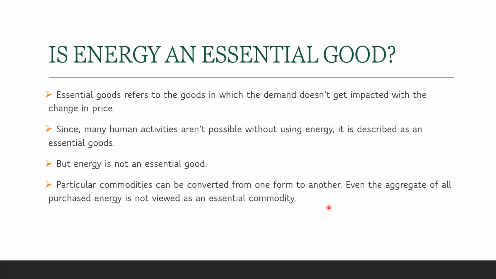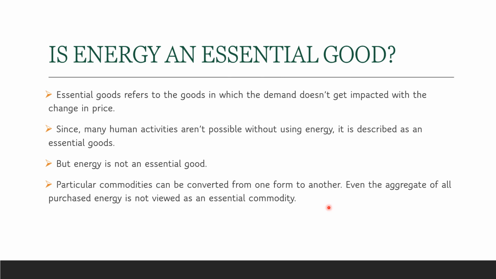Even the aggregate of all the purchased energy is not viewed as an essential good, because let me give an example. For example, let's say the petrol prices have risen a lot and people are not able to afford it, and even all the energies that are available, every price has become very high and we're not able to purchase it. So then we can even prefer walking.